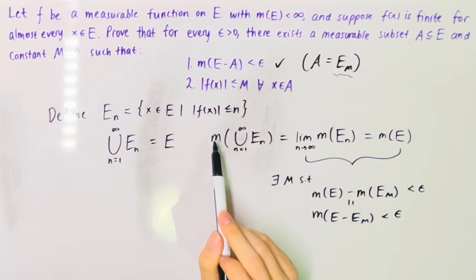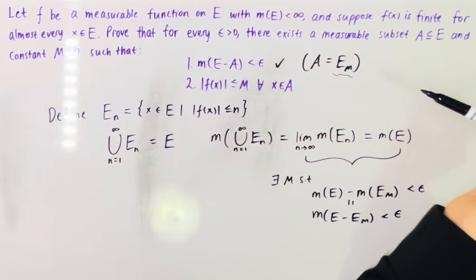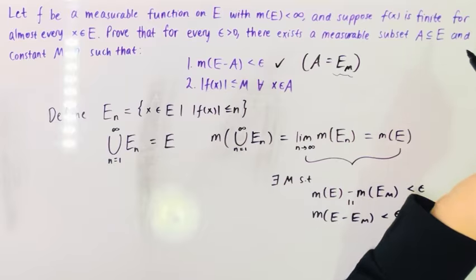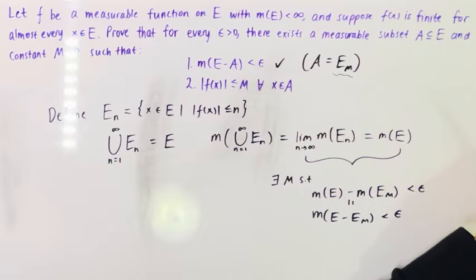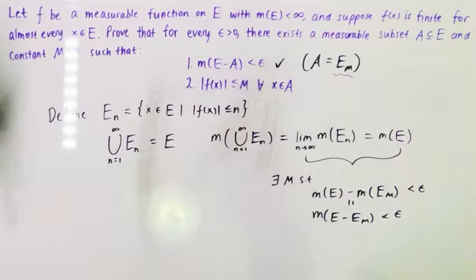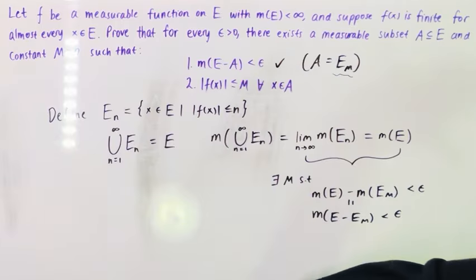And we're done. And notice that E sub m is a measurable subset because, first of all, it's a subset: when you're bounding the f, that's obviously going to be a subset of the unbounded f. And then it's measurable because f is measurable.